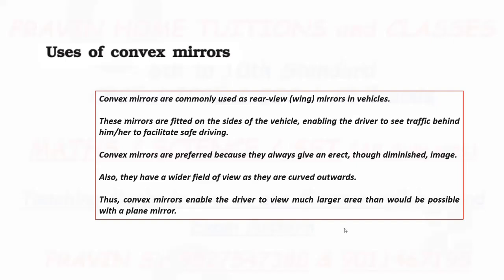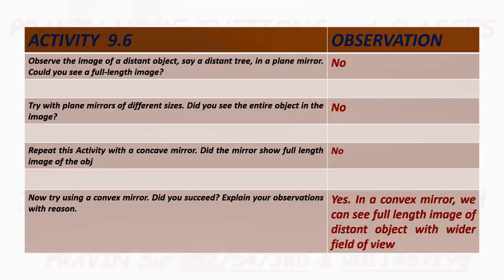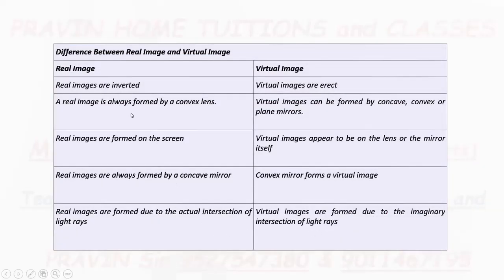Now, uses of convex mirror. In a convex mirror, virtual images are formed.